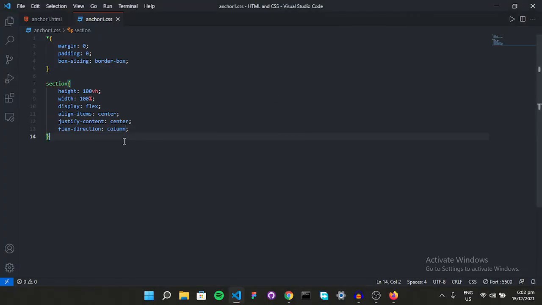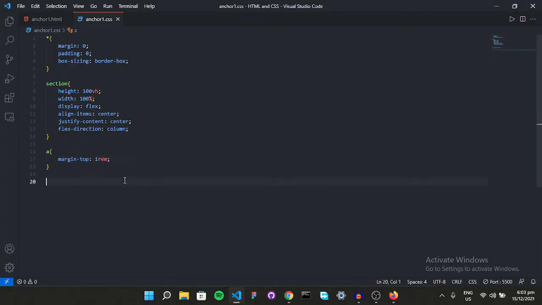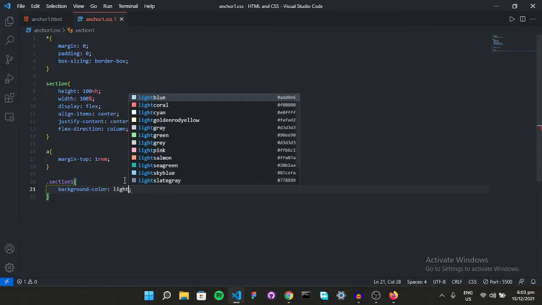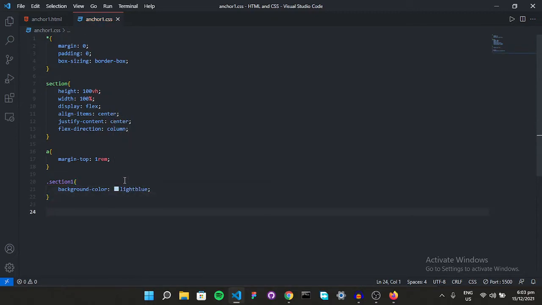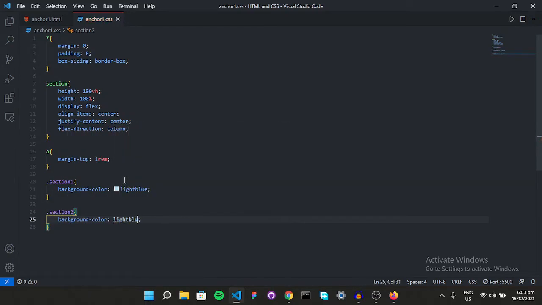Let's give my anchor tags some room to breathe, so give them a margin-top of like 1rem. That'll do some job. Well, it does. So now let's target our individual sections. Give section 1 a background color of light blue. Great. Section 2 is going to have a background color of light green. Let's give it a good RGB vibe, light green.